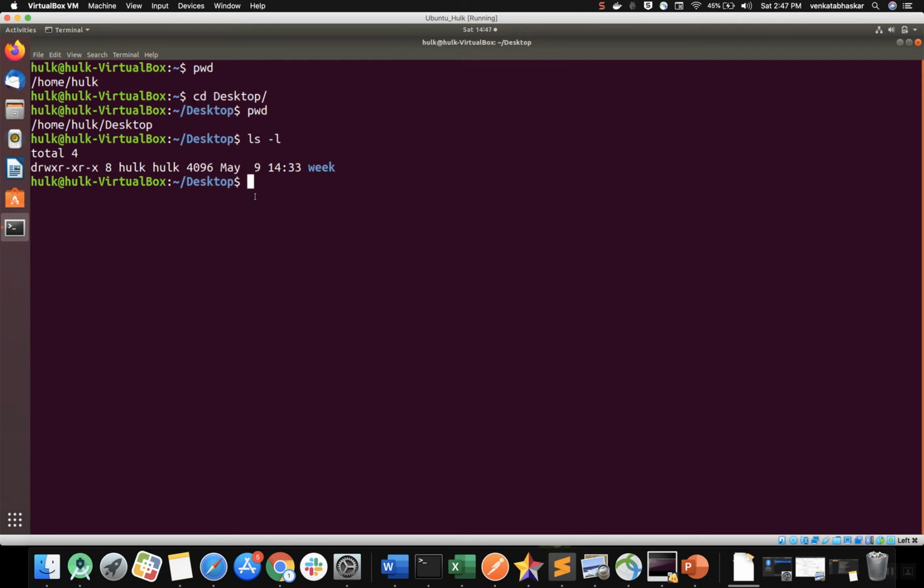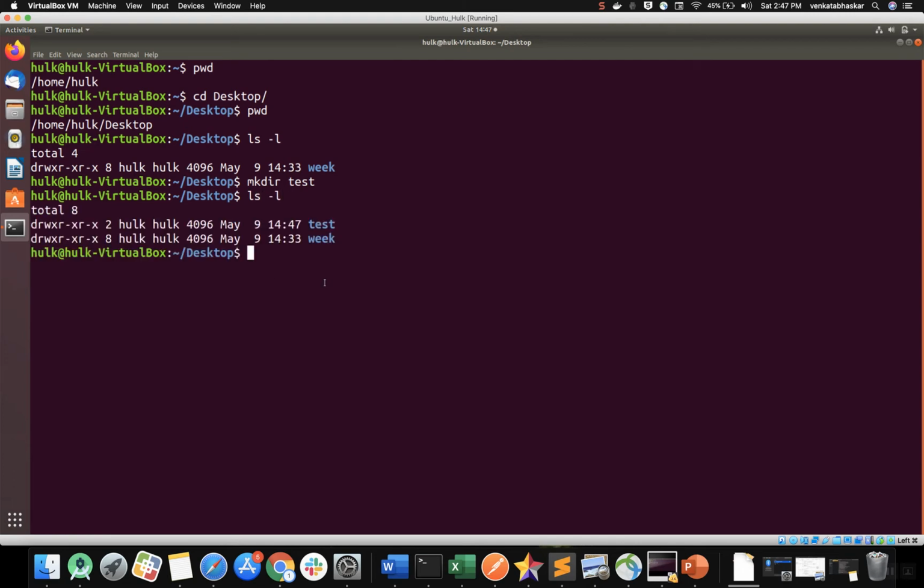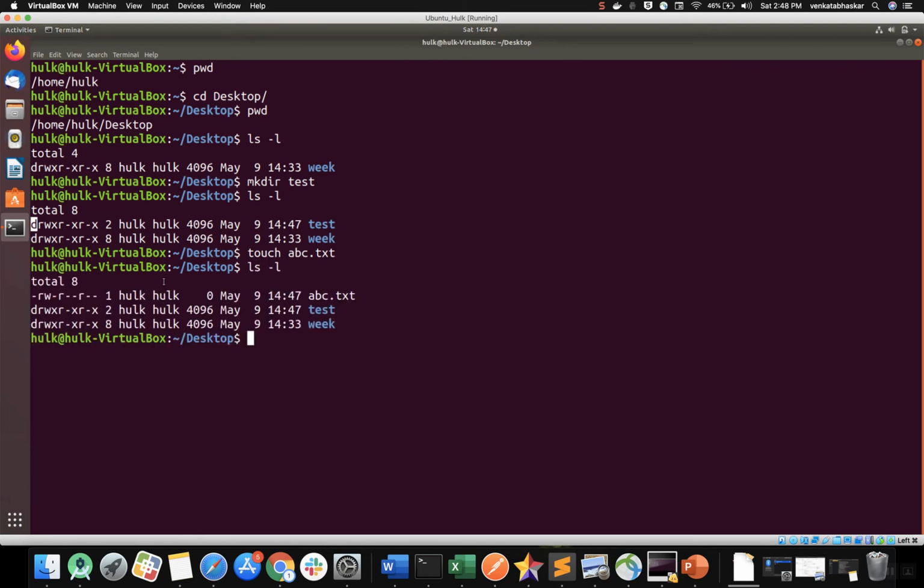Now here I will create a directory with mkdir. This is our syntax, make directory, and the folder name I'm giving is test. Now run the ls command, ls hyphen l. See here, test is a directory. The d indicates a directory. If I create a file with touch abc.txt and run ls minus l again, the hyphen means a text file and d is the test directory.